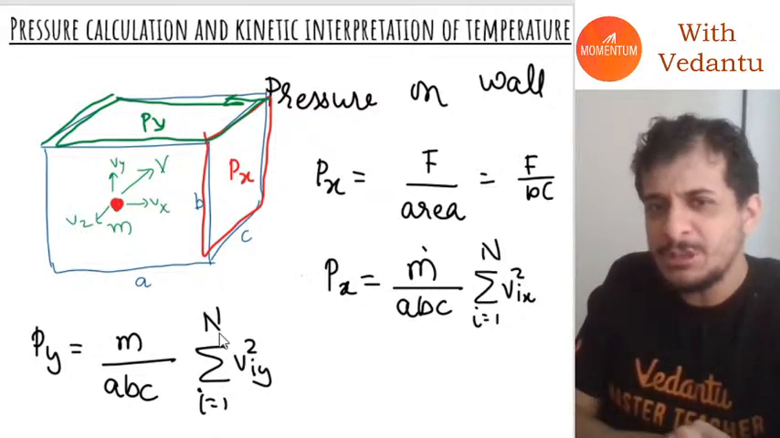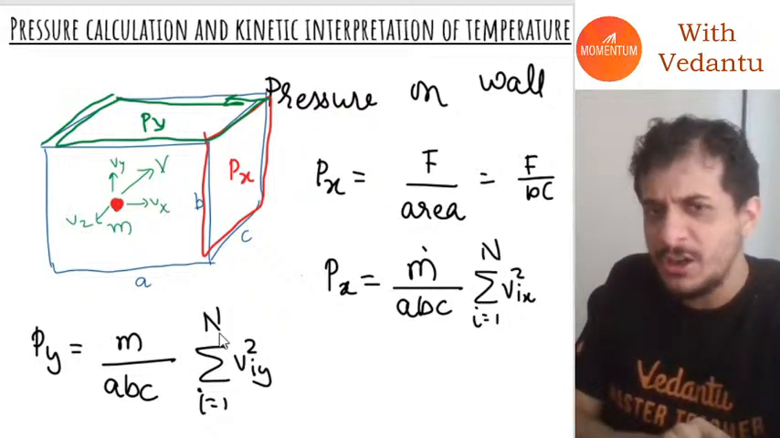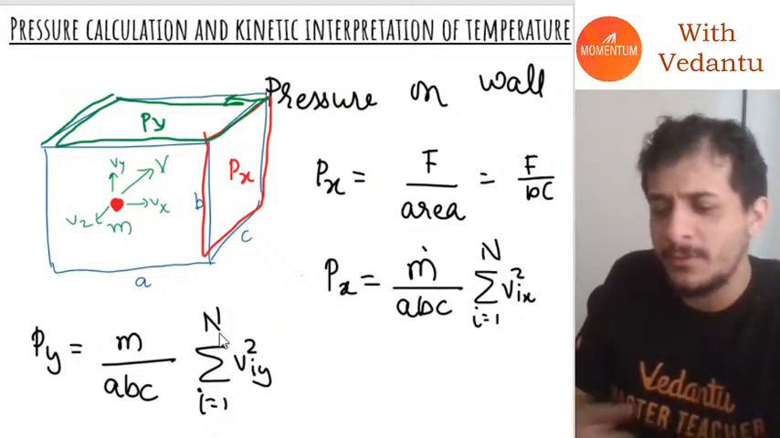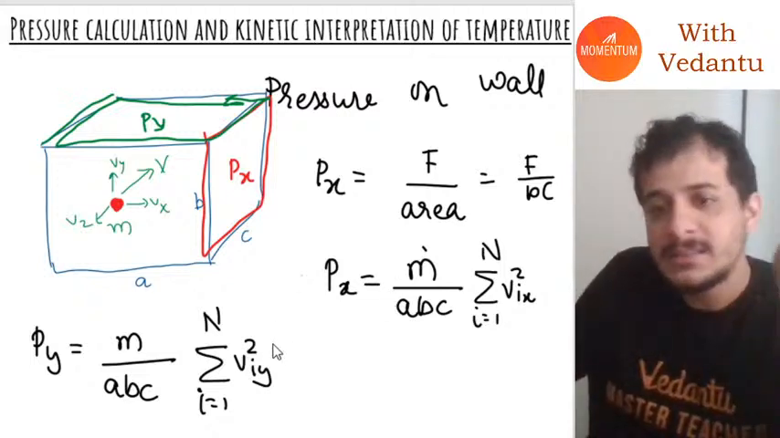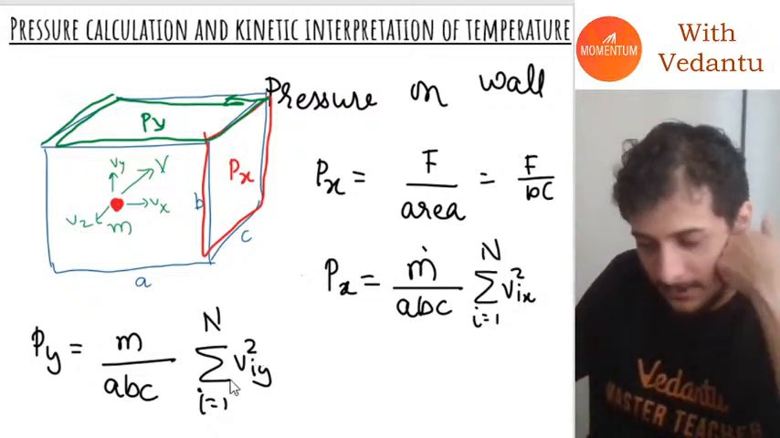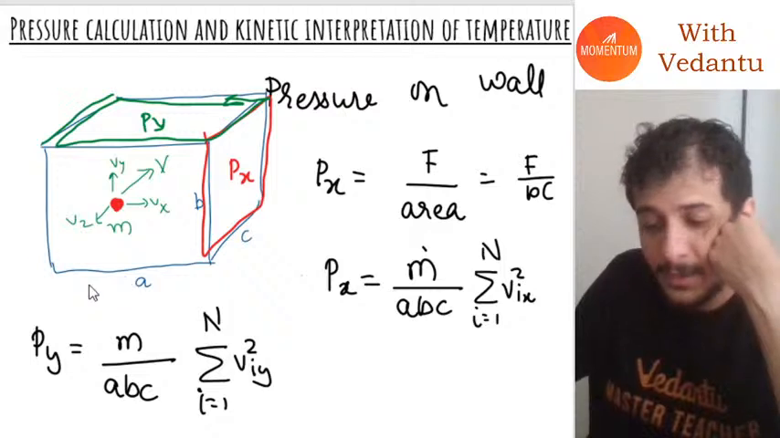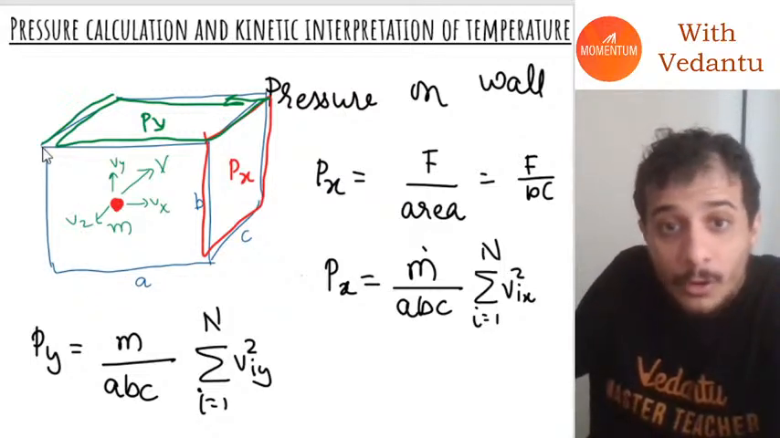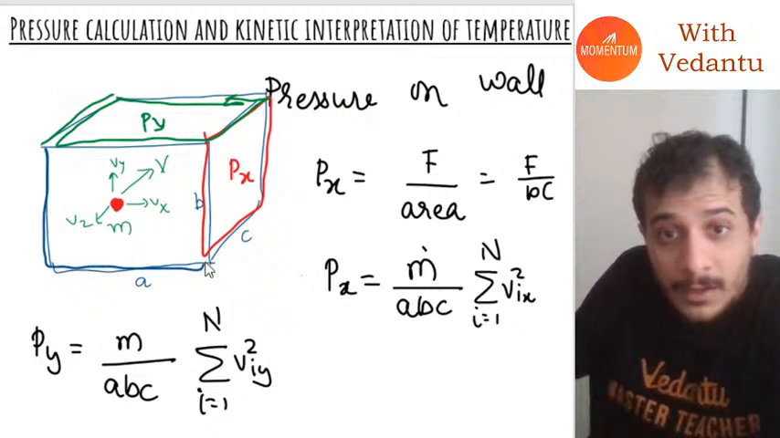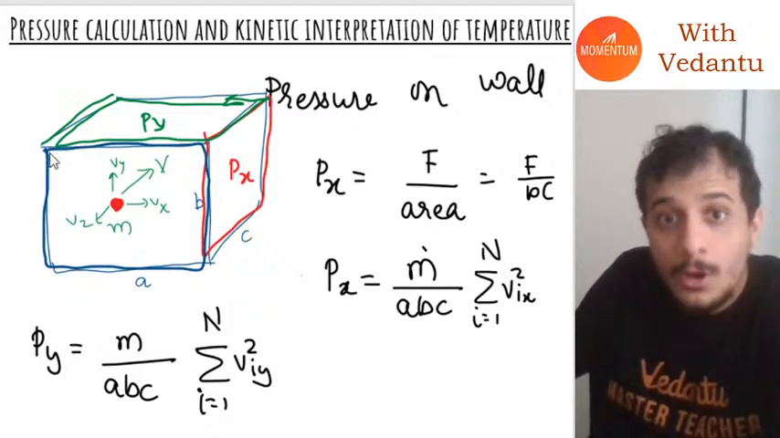Now you might be thinking, how did you write this so fast? But see, everything is going to remain the same, just ix will change to iy. Then also at the same time, I can also calculate the pressure on this wall.